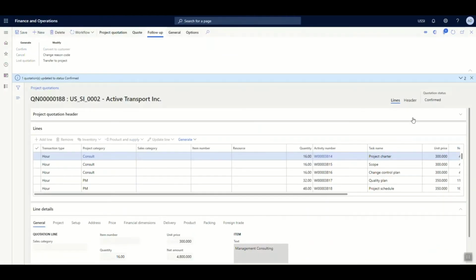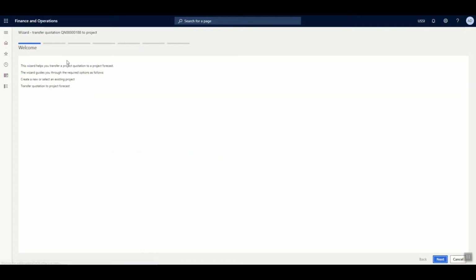Now that the quotation has been confirmed and sent to the customer, you can see that the status is changed to confirmed. Also, there is a feature over here which says transfer to project. Now that the quotation is confirmed and the customer is happy with proceeding with the order, click on transfer to project, which opens a wizard form to have all these details in the quotation converted as a project.